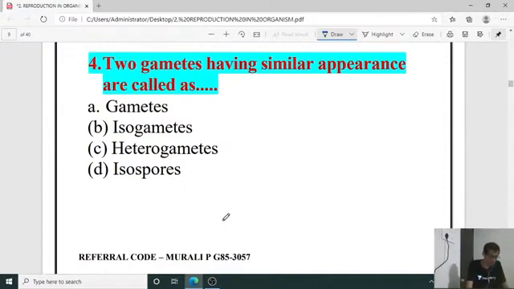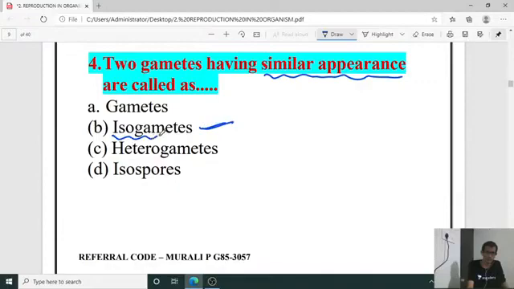So the right answer, yes, you are right, Manoj. For the previous question, the third question, it is a gamete phase. And now we are in the fourth question. So which is that one? Having similar appearance. Which is that one? It is the isogametes.